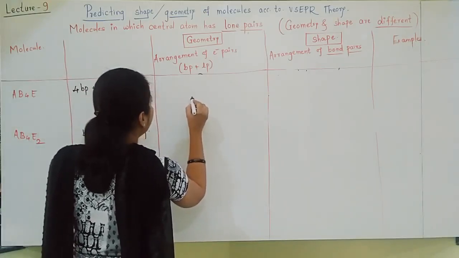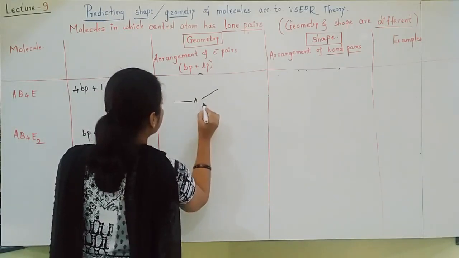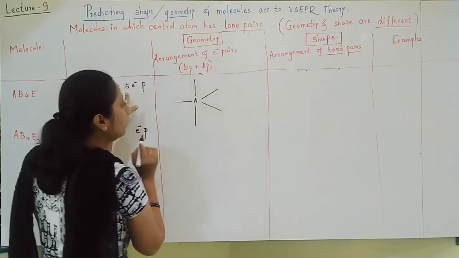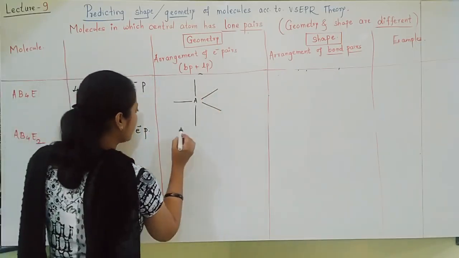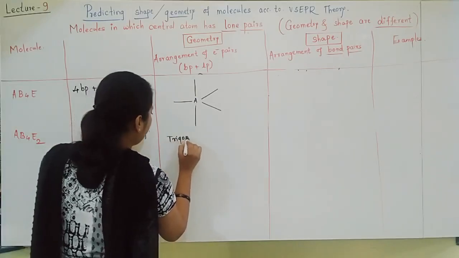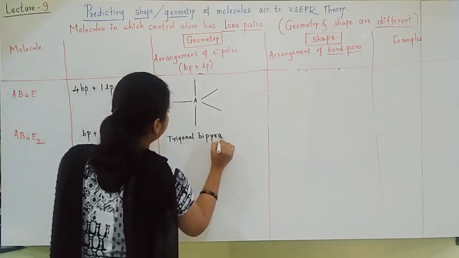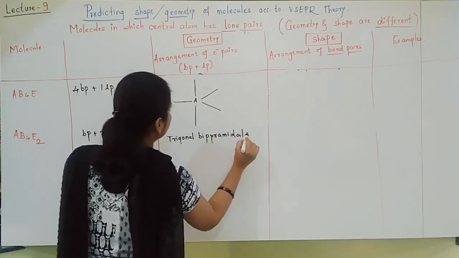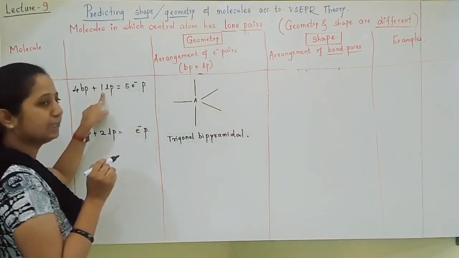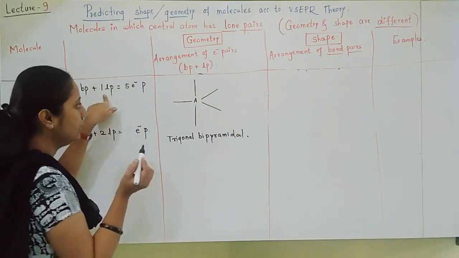See students here. A, this type of geometry will be seen. This is called trigonal bipyramidal geometry. But now I must show that 4 bond pairs are there and 1 lone pair is there. Now, where should I show the 1 lone pair?